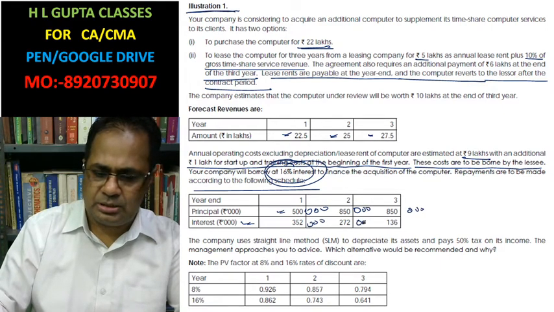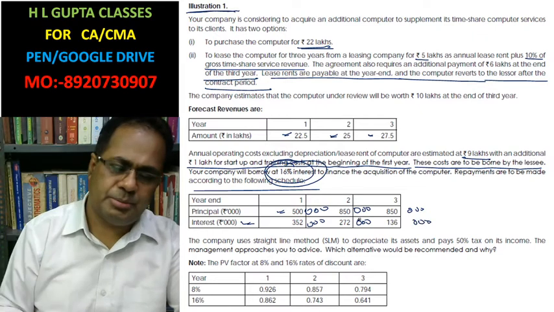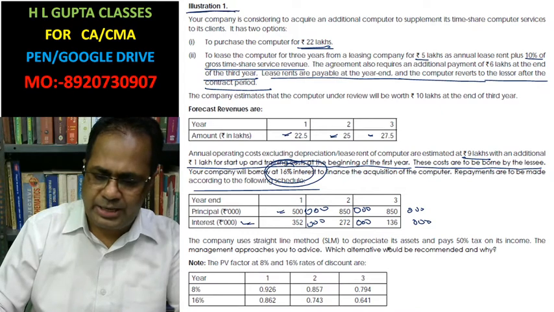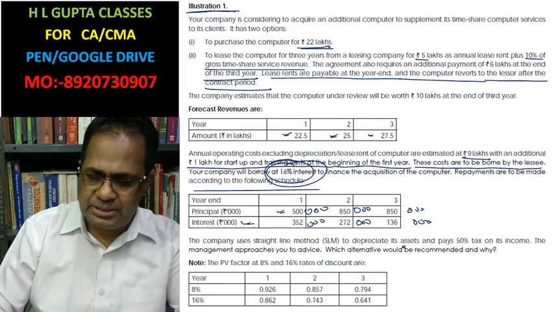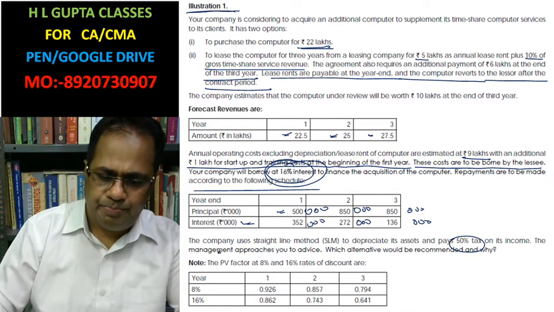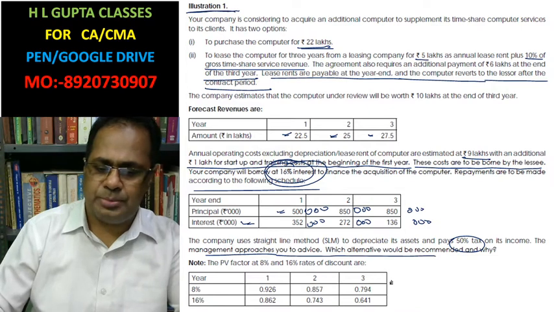The company uses the straight line method of depreciation on assets and pays a 50% tax rate on its income. Management asks you to advise which one is the best.